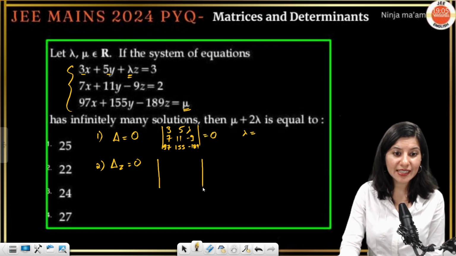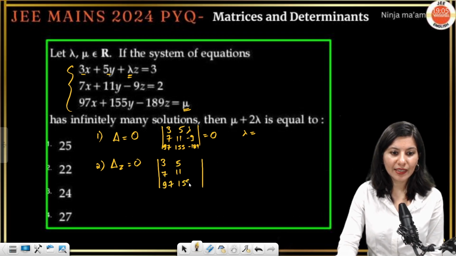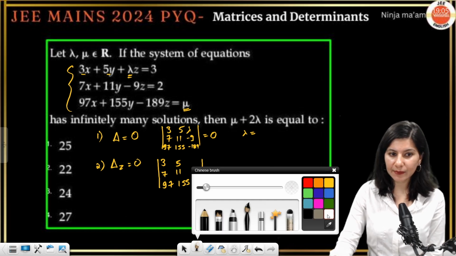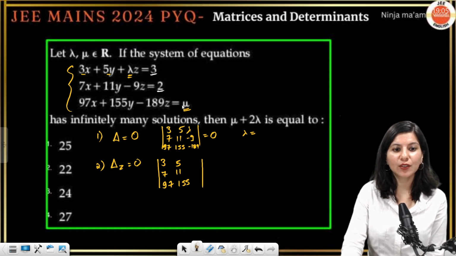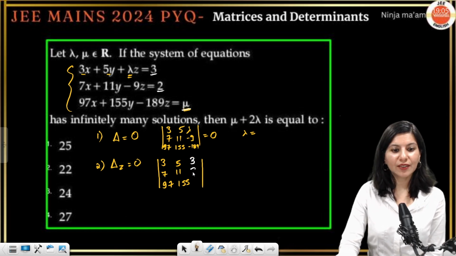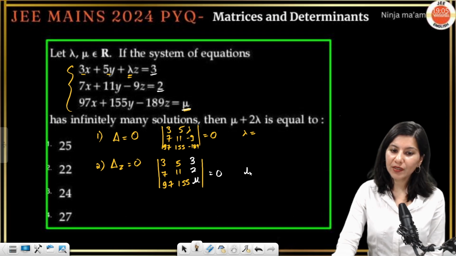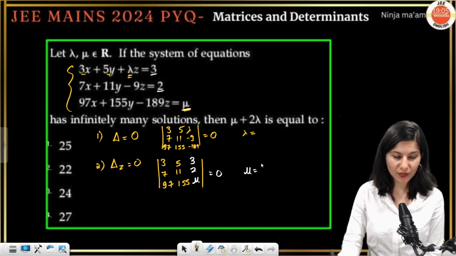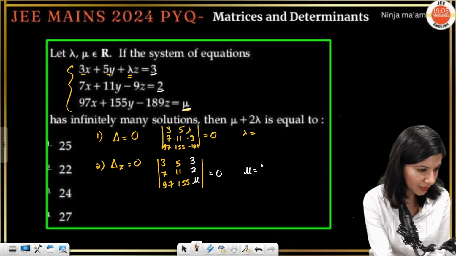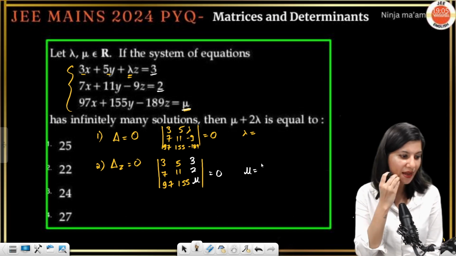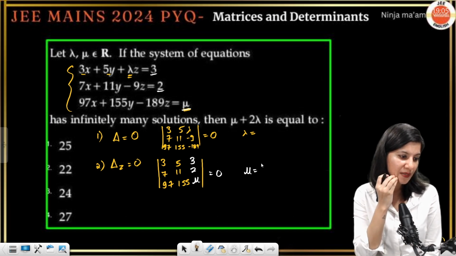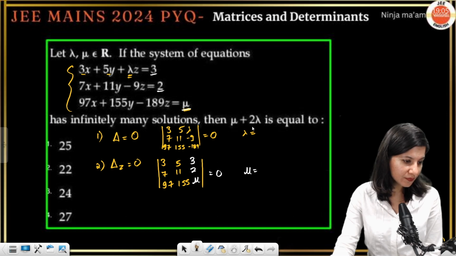Now what about del z? For del z, the first two columns are exactly copy pasted, and the third column is replaced by 3, 2 and mu. From here you are going to get the value of mu. The value of mu and lambda I have with me.